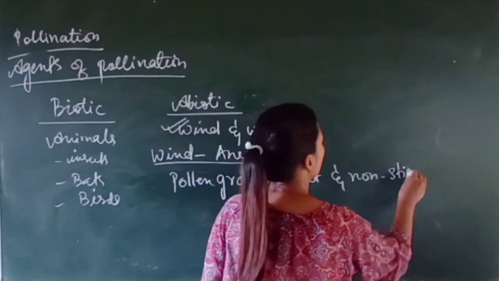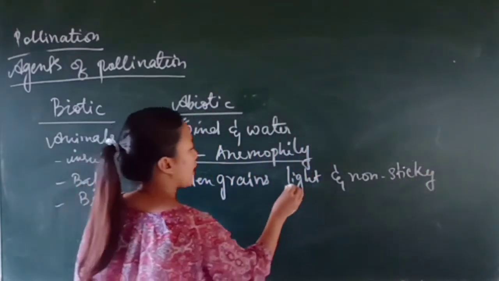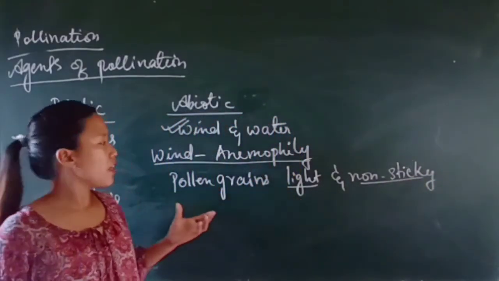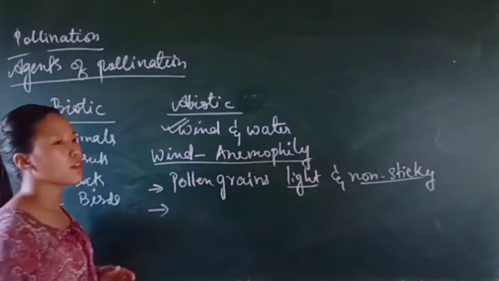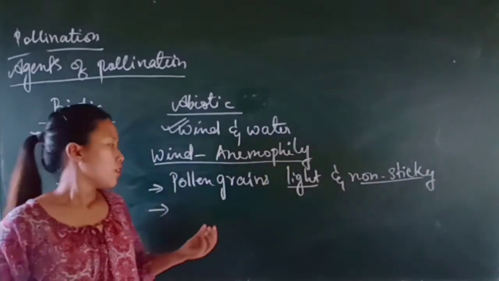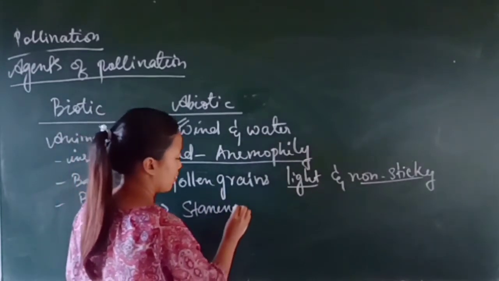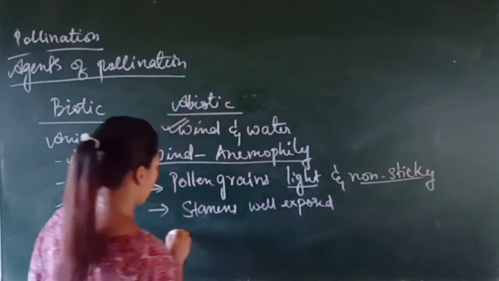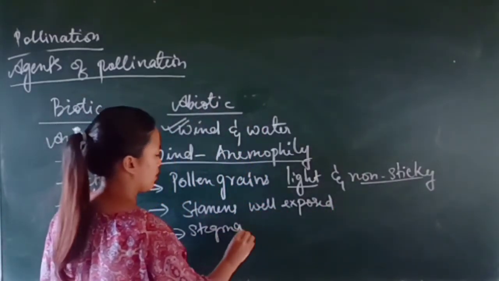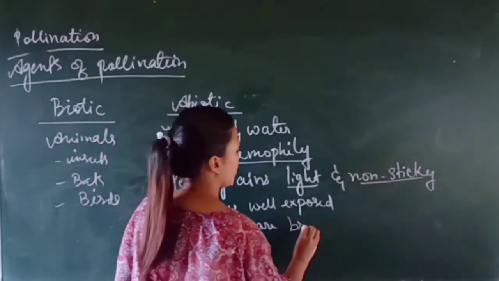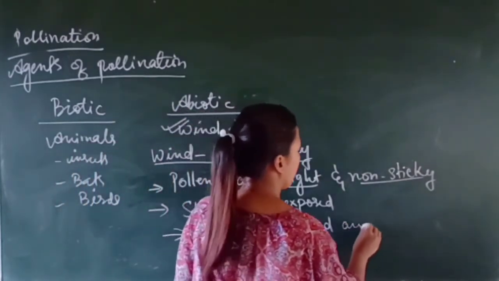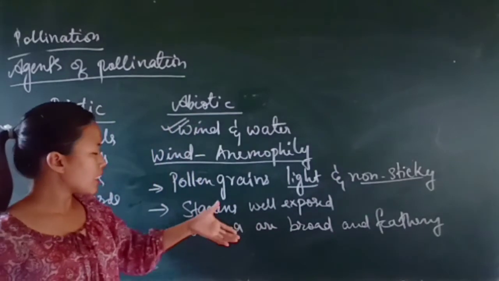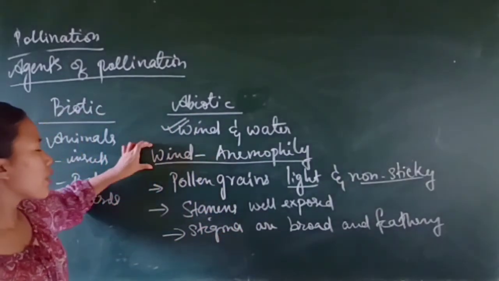The stamens of these wind pollinated flowers will remain well exposed, and the stigmas are broad and feathery. This will help in trapping the pollen grains. So these are some of the adaptations or modifications in wind pollinated flowers.